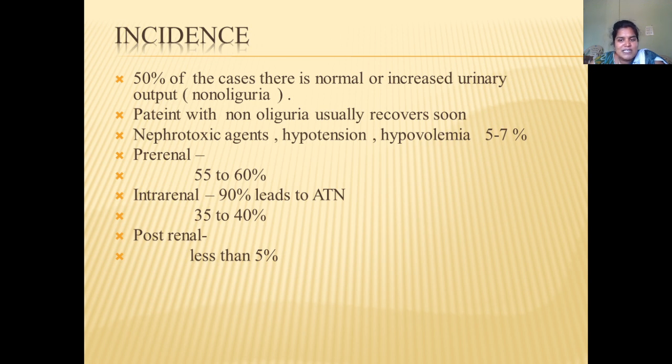And some of the patients who are using nephrotoxic agents and who are in hypotension or hypovolemic conditions, 5 to 7% lead to ARF. And then we have some causes like pre-renal, intrarenal and post-renal. So regarding these percentages, 55 to 60% of people with pre-renal causes can present with acute renal failure. In intrarenal, 90% will lead to acute tubular necrosis, and 35 to 40% lead to AKI. And post-renal means less than 5%. This post-renal is very rare and not that common. So we will go in detail.